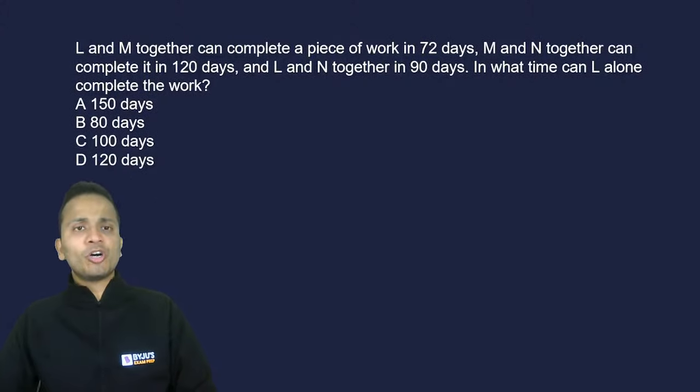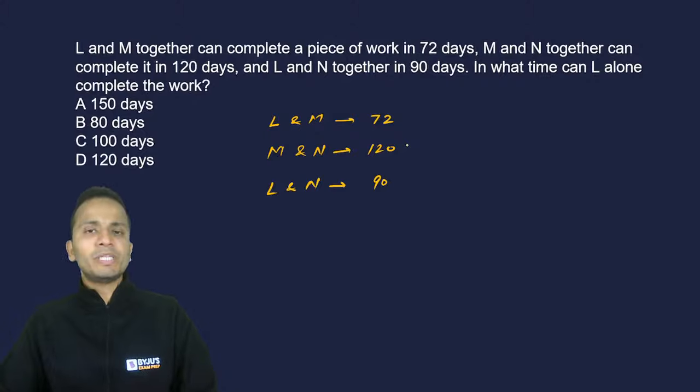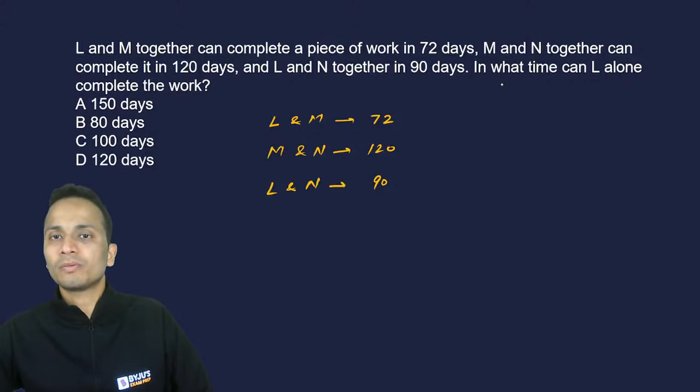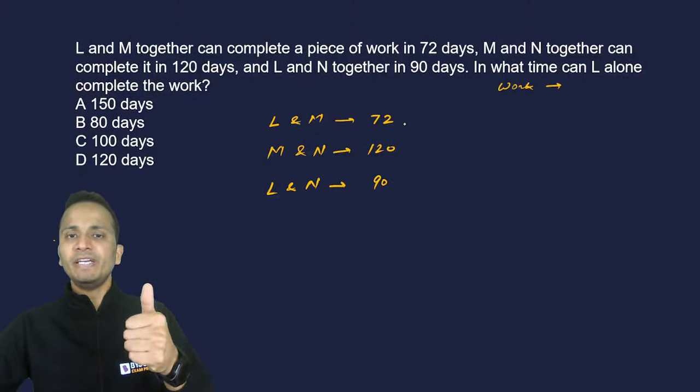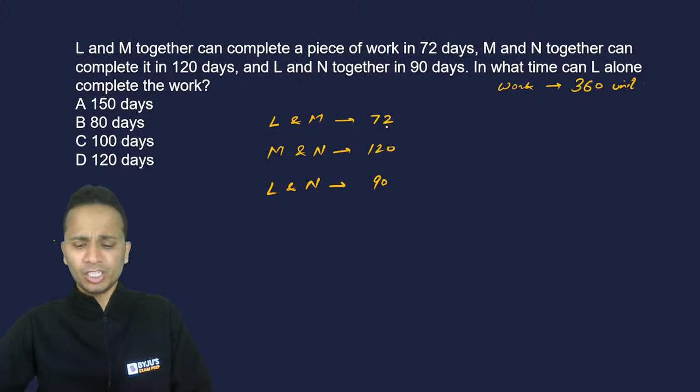Now, this is a very basic question of time and work. L and M together can finish the work in 72 days, M and N in 120 days, and finally, L and N can finish it in 90 days. The best method to do this question is to start by assuming the total work. The work can be assumed as a number which is the LCM of 72, 120 and 90. So I'll assume 360 units as the work, which is completely divisible by 72, 120 and 90.